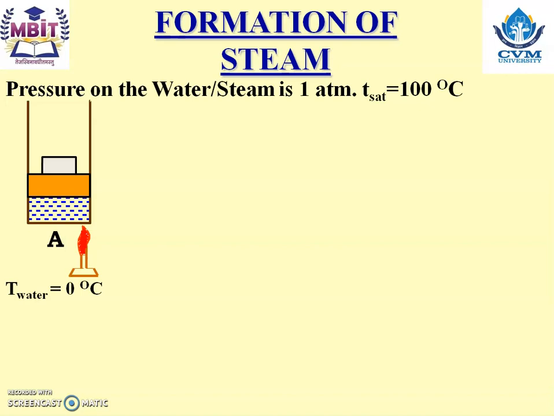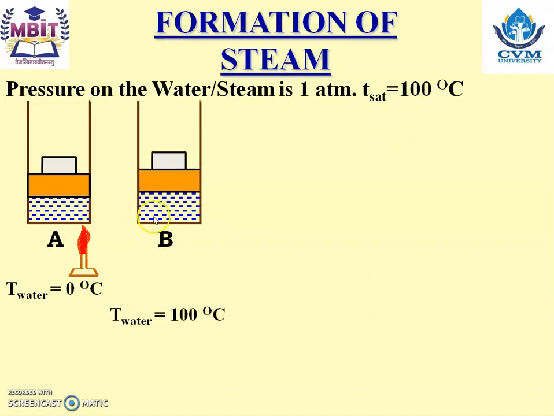Initially it will be heated from 0 degrees centigrade up to the boiling point, reaching point B. At point B the temperature of water is 100 degrees Celsius, and this is known as the saturated liquid, because the temperature of the water is the saturation temperature. From A to B, we supply heat and only heating of water takes place.